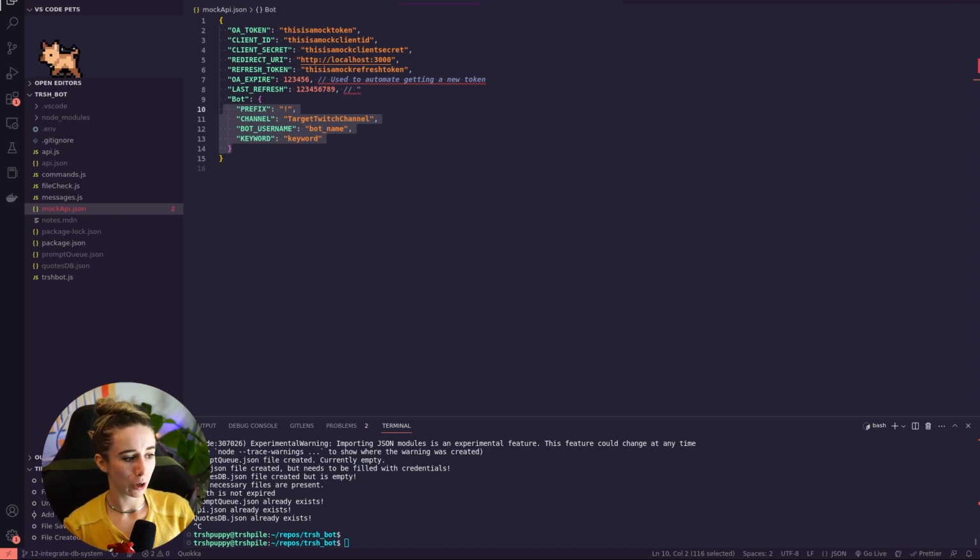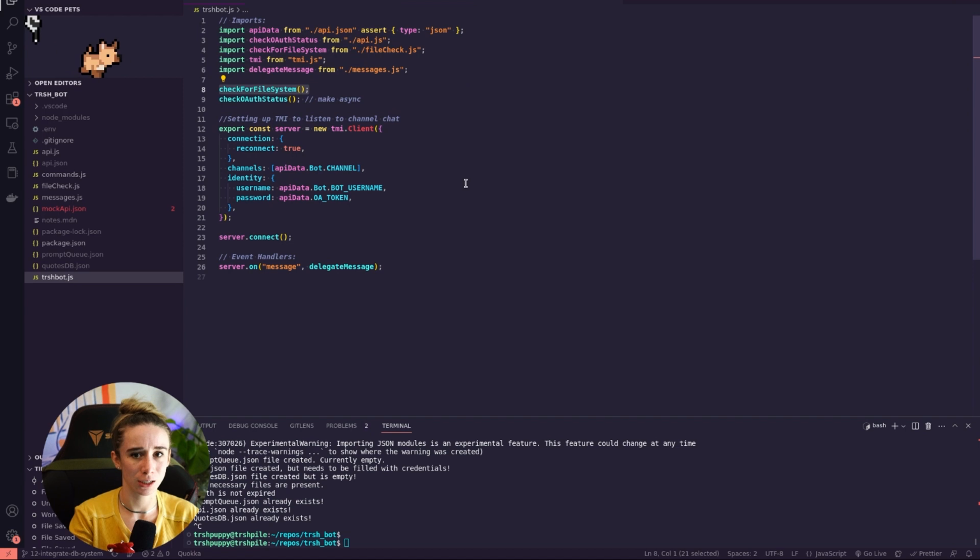So one more bonus thing that I've learned from Trashbot is this is the first project that I've coded that someone could actually download and want to use. They could, you know, technically download anything from my GitHub and try to use it, but this one really is the first project that has the highest chance of that actually happening. So I've had to start thinking about open source. And I don't know if that's like the right term here, but open source as far as if someone wanted to use Trashbot, I have to configure it so that they can easily use it. So if you look at, this is the main Trashbot.js.